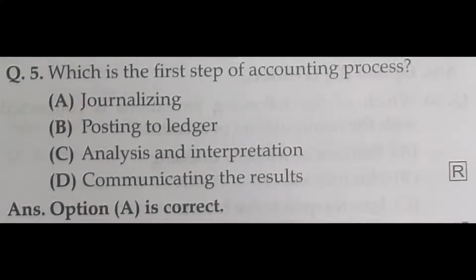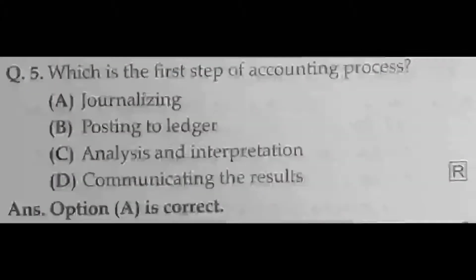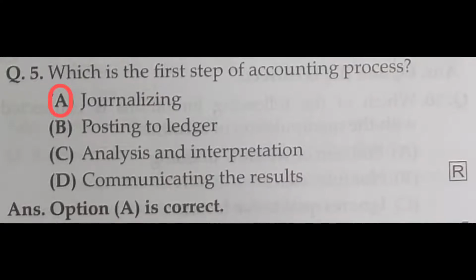And then question number 5. Which is the first step of accounting process? Actually journalizing, and then ledger posting, and then trial balance, and then trading account, profit and loss account, like that. Here the 4 options are given. The first one is journalizing. We all know that journalizing is the first step of accounting process. A is the correct answer.